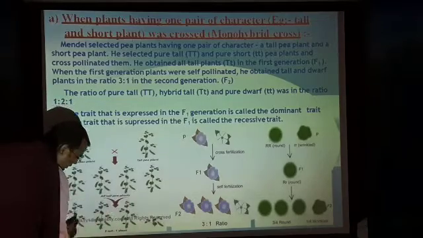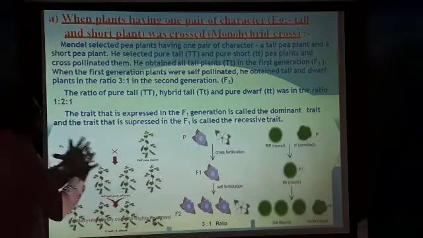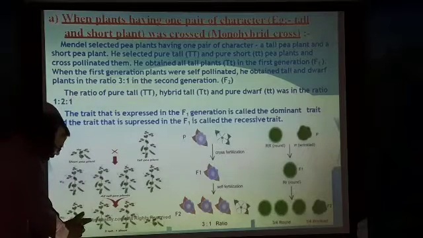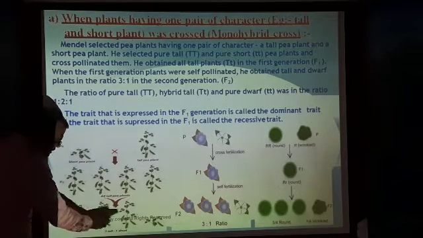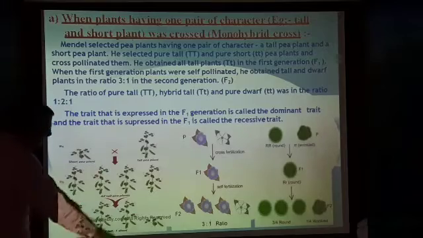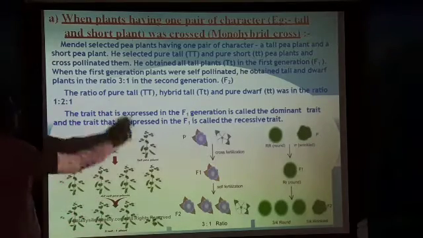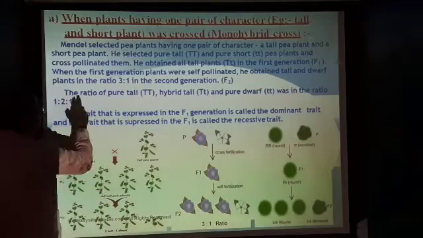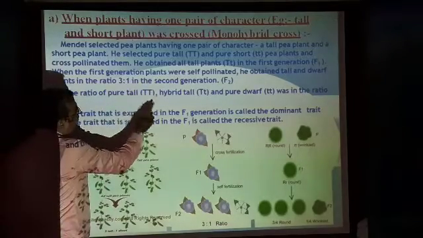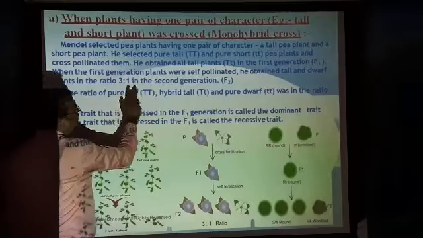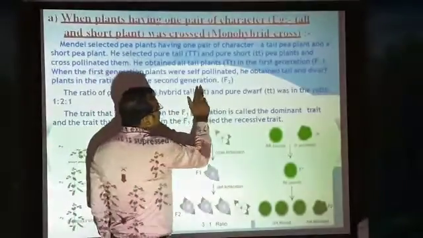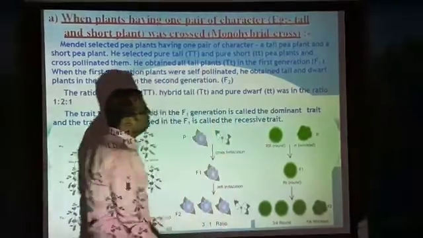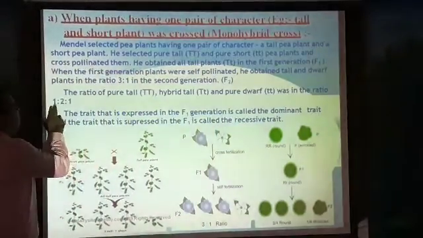He called these the second generation plants. So how many tall plants are there? 1, 2, 3. 3 plants are tall and 1 plant is dwarf. This ratio 3:1 is very important and we need to remember it. Among the tall plants, the ratio of pure tall plants to hybrid tall plants is 1 to 2.